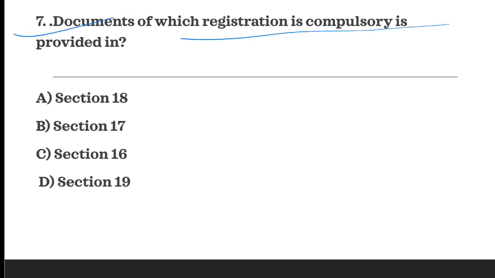Documents of which registration is compulsory, it is provided in which section? So section 17 is the section in which the documents that are mandatorily registrable are described. So section 17 is the answer.